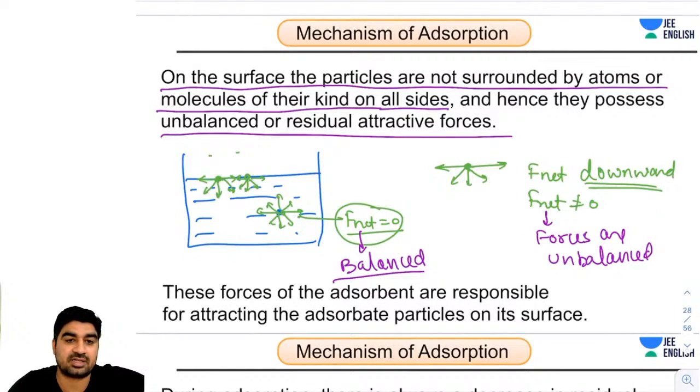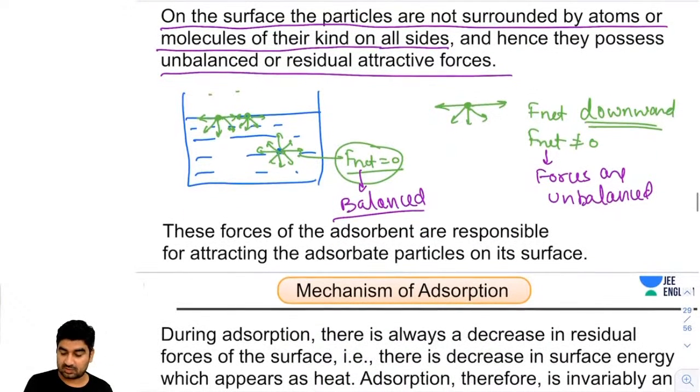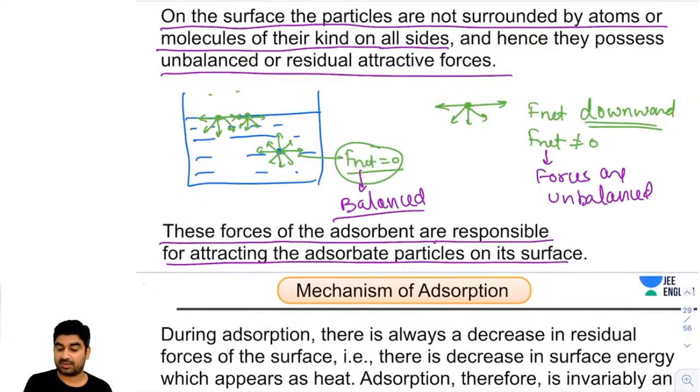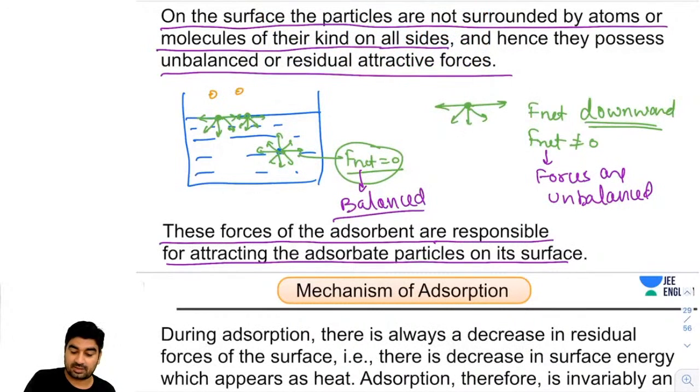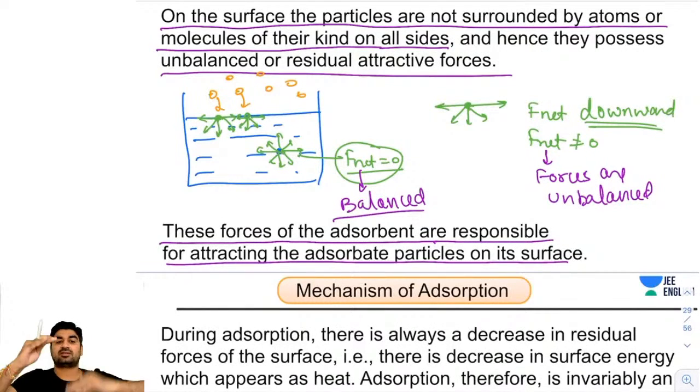Due to those unbalanced forces, these forces are responsible for attracting the adsorbate particles. So what will happen if there are some adsorbate or gas particles moving? Due to those unbalanced forces, they will attract them. Over the surface, the particles will get adsorbed, and the phenomenon is called adsorption.